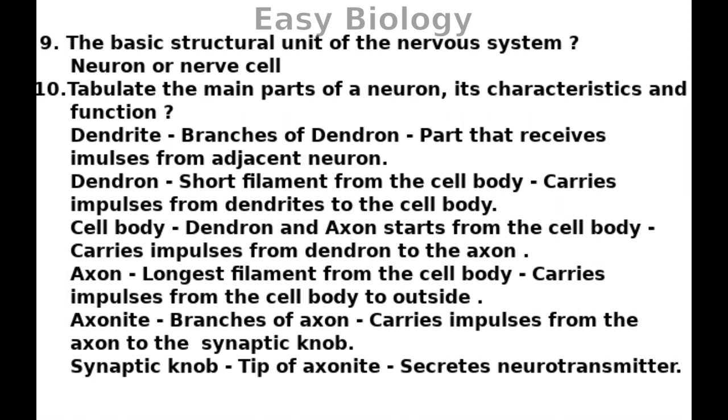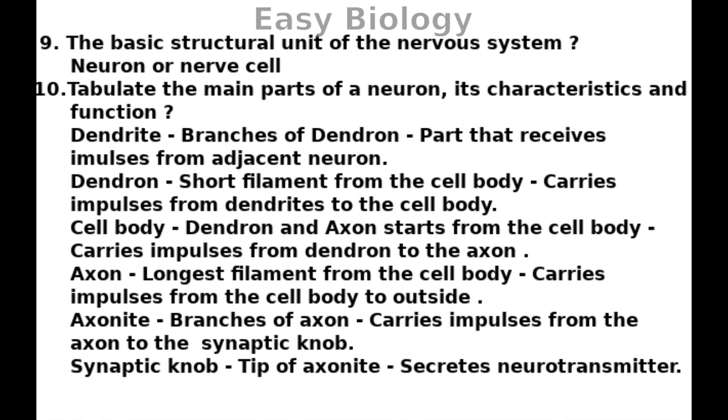Cell body, dendron and axon starts from the cell body, carries impulses from dendron to the axon. Axon, longest filament from the cell body, carries impulses from the cell body to outside.